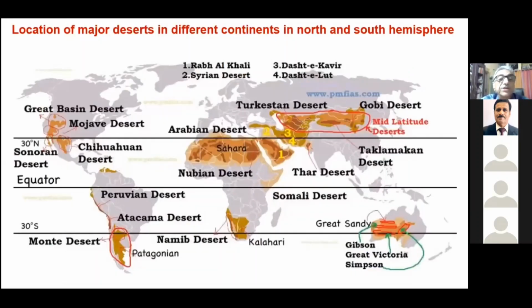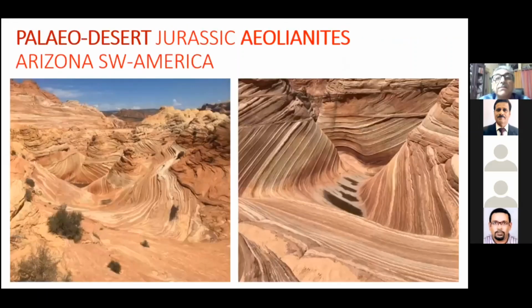Again, I'm showing you some more deserts. All these brown colored features are dryland environments. So this is how the desert is distributed. Equator is in the middle, and most of these deserts, as you would notice, are confined to 30 degrees north and south. Some are, of course, transgressing further down, but they are not very major deserts. They have other reasons. For example, they are coastal deserts and mid-latitude deserts. Paleo deserts, these are the Jurassic Aeolianites, for example.